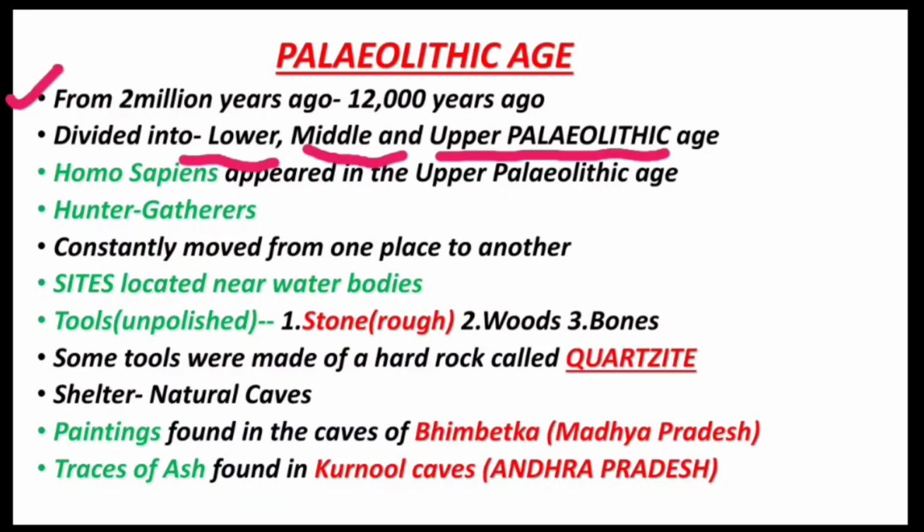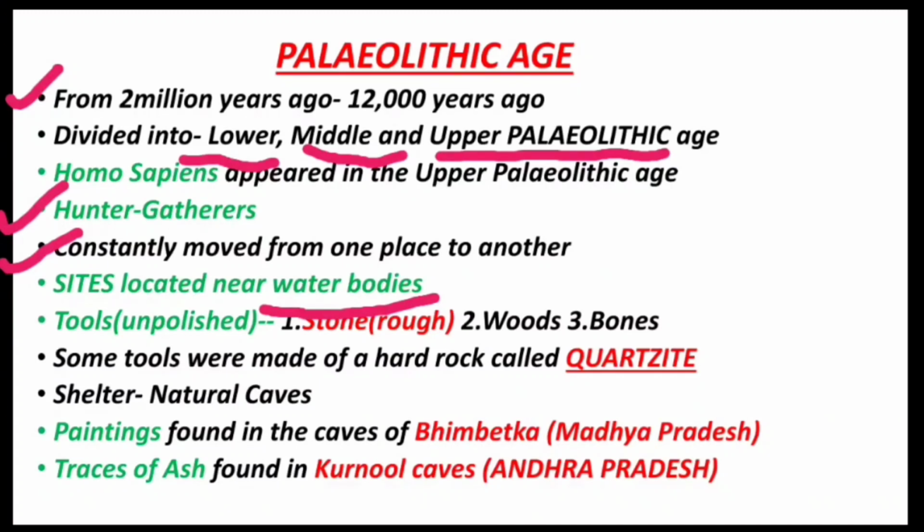In this period, the people of this age were known as the hunter-gatherers because they obtained their food by hunting wild animals and gathering edible roots, fruits and plants. They were nomads because they constantly used to move from one place to another, either in search of food, shelter or water bodies. Most of the Paleolithic sites are located near the water bodies.